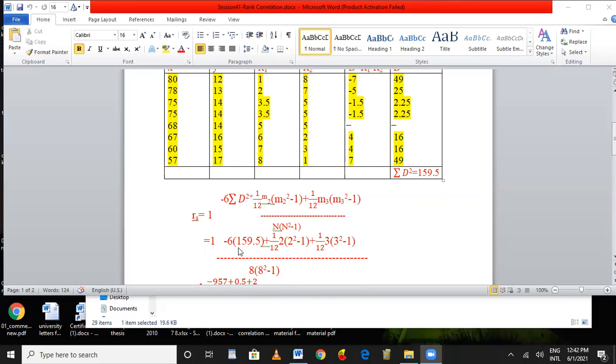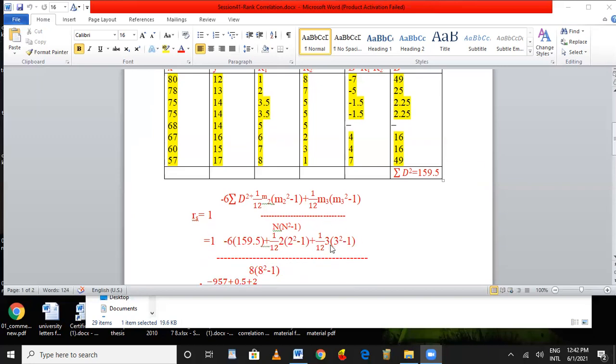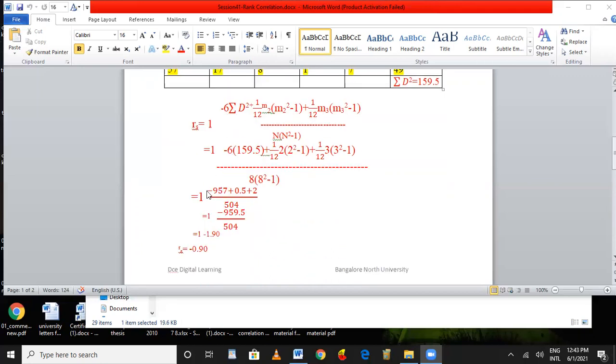1 minus 6 into sigma d square, which is 159.5, plus 1 by 12 into m, where 75 occurred 2 times. That is why here 2 into 2 square minus 1, plus 1 by 12. Here 14 occurred 3 times, so m is 3, 3 into 3 square minus 1, divided by the number of pairs, 8 into 8 square minus 1. Then 1 minus 6 into 159.5.